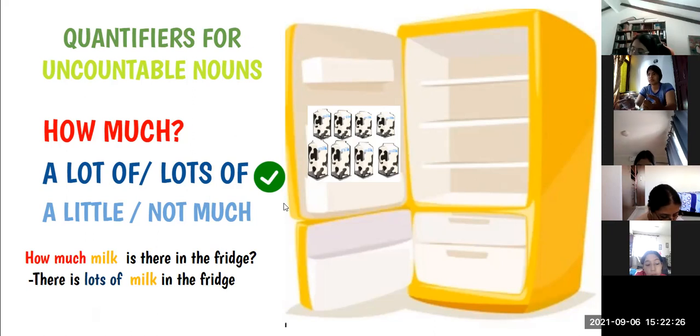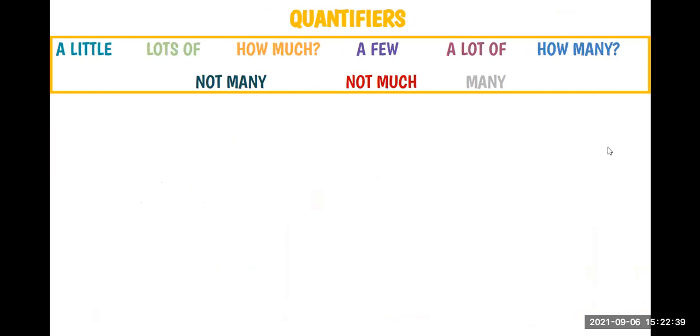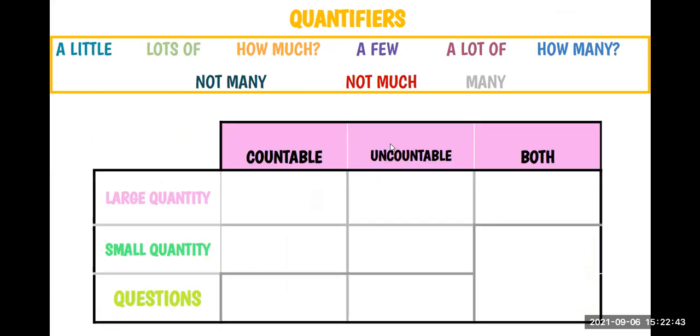Very good. So here we have all the quantifiers, and I want you to help me to classify them in a little chart. Here we have a little, lots of, how much, a few, a lot of, how many, not much, and many. I want you to help me to place the correct quantifier in the correct place.